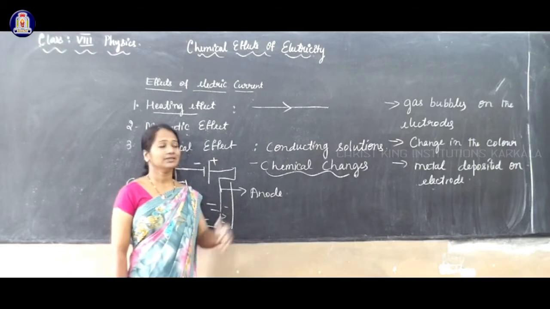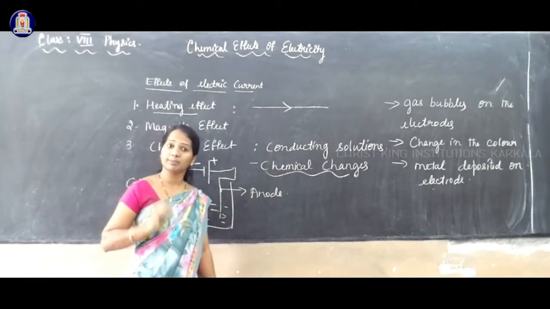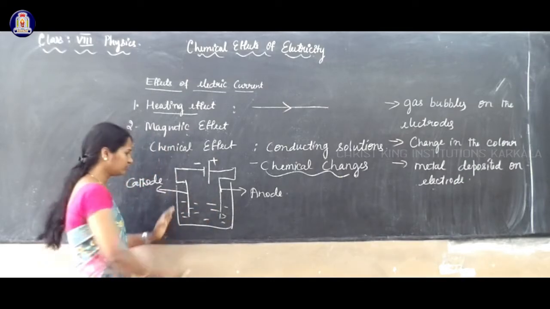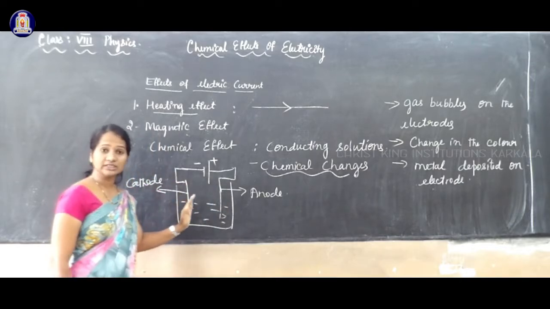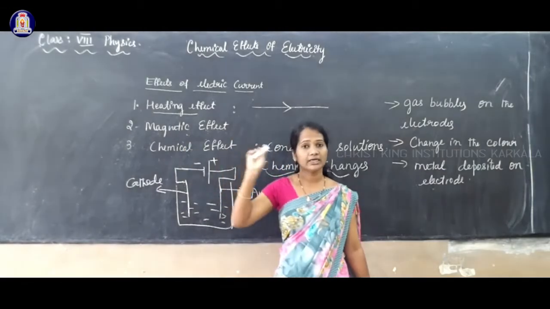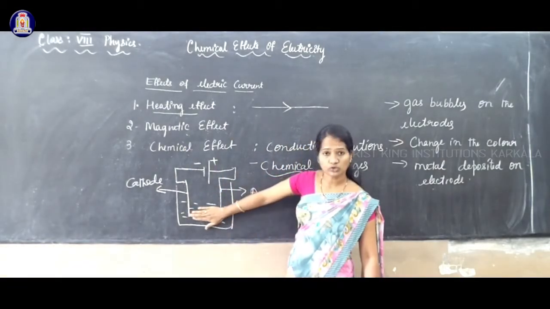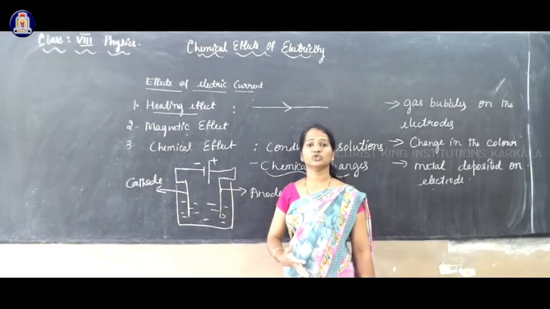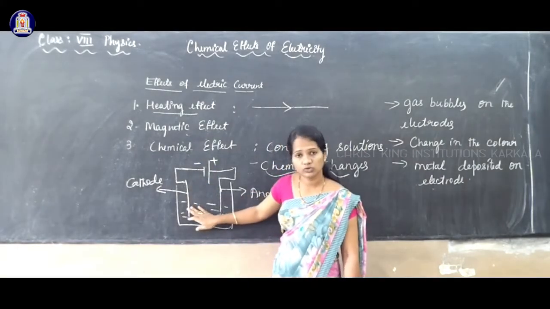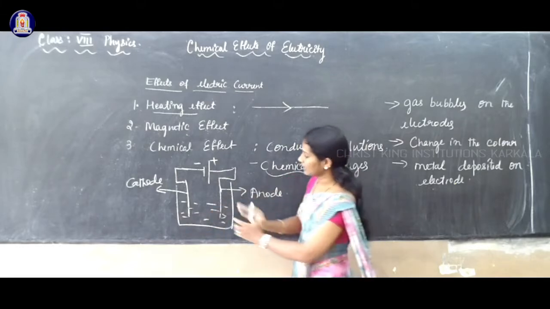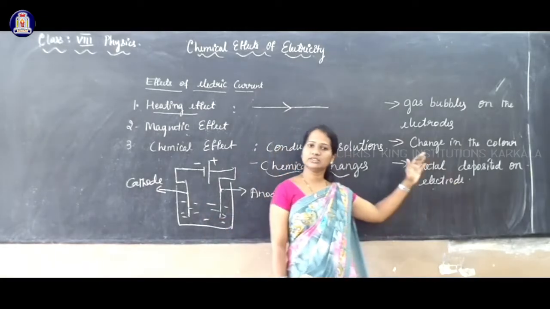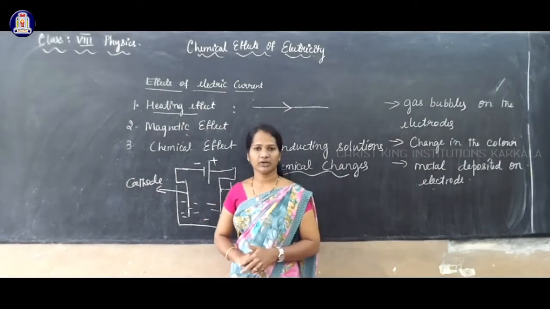But the changes that take place mainly depend on which solution we are taking and what type of electrodes we are using. There are different conducting solutions through which electricity flows. Based on the type of solution and the type of electrodes, these changes take place. That is called the chemical effect of electric current.